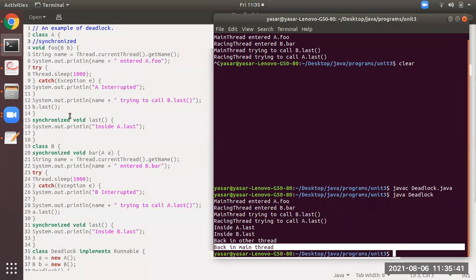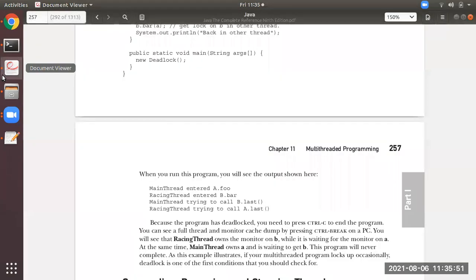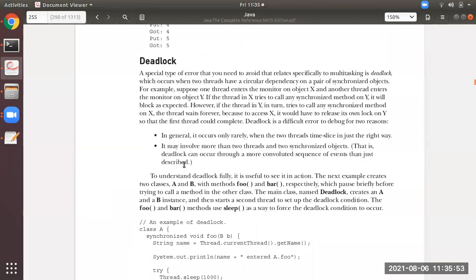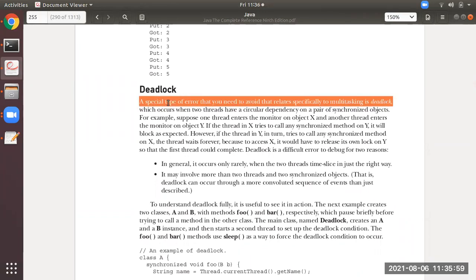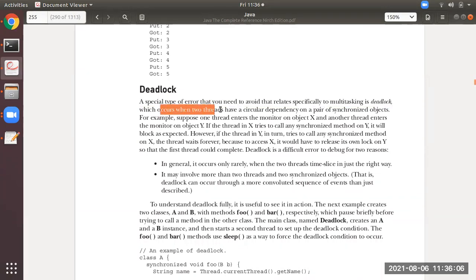Okay, so remember, whenever you are going to write programs, you should be aware of deadlock condition, that you should avoid. It is a special type of error that you need to avoid that relates specifically to multitasking, which is a deadlock. It occurs when two threads have circular dependency on a pair of synchronized objects, as I have shown you.